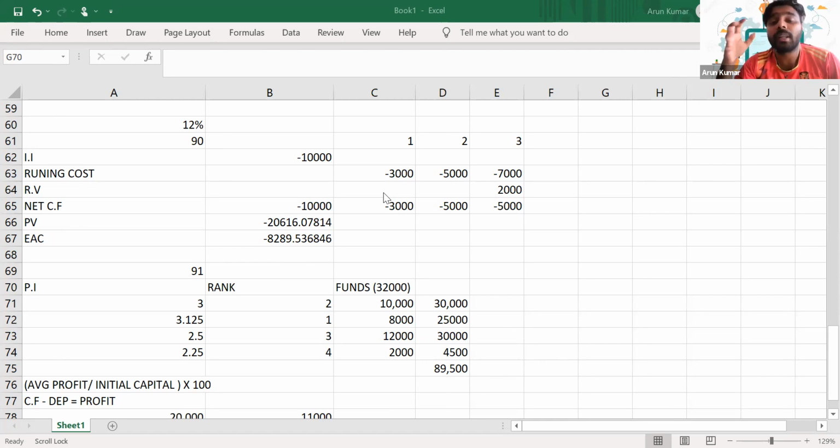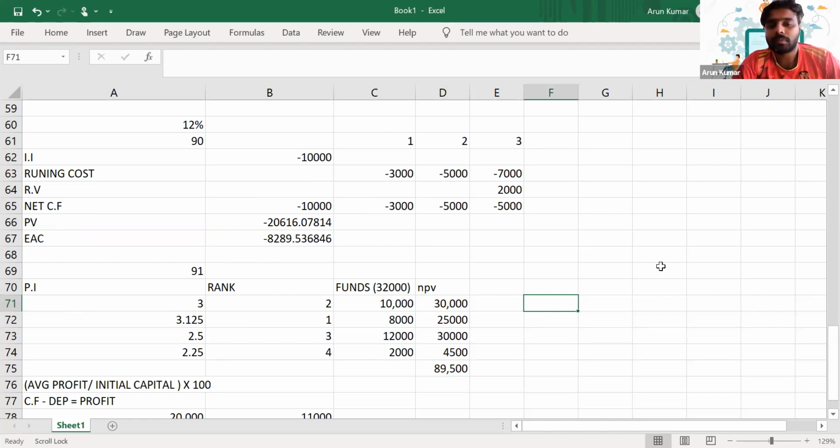So in single period capital rationing, we need to calculate the profitability index. How will you calculate the profitability index? They will give you the NPV of the project. The NPV of the project divided by its initial investment will give you the profitability index. On the basis of this profitability index, we'll allocate the existing fund. It is 32,000, but we have this much requirement.